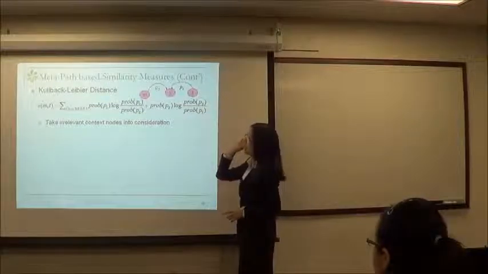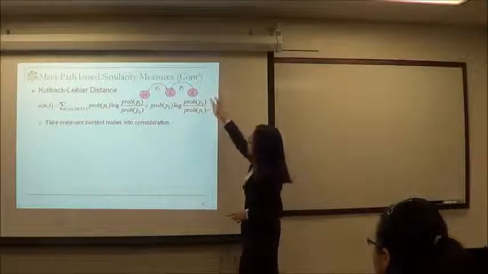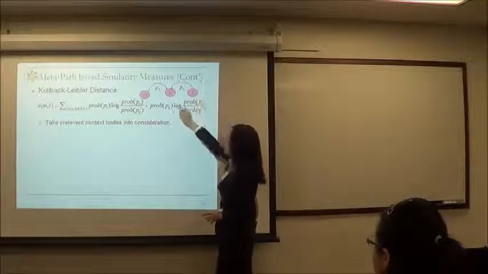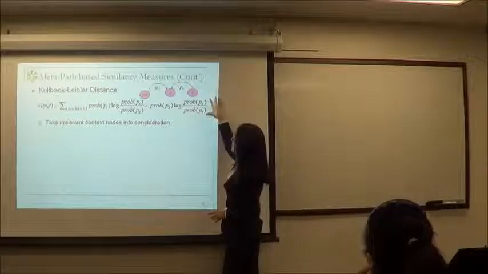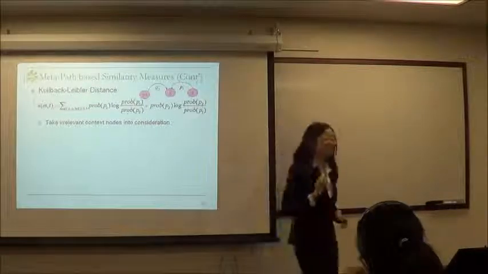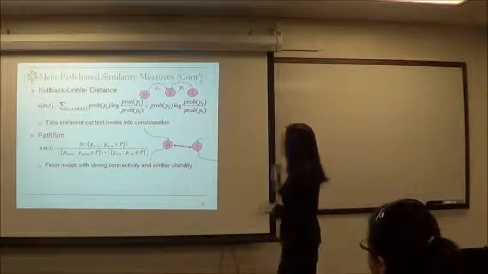So the first metric we took is called KR distance. The basic idea is we also look at other contexts so that we can do some simple normalization by incorporating the different context, irrelevant context. And also we propose a new metric called path same.